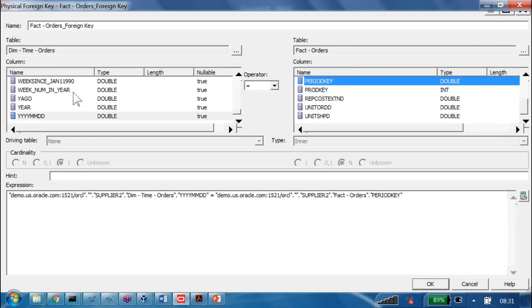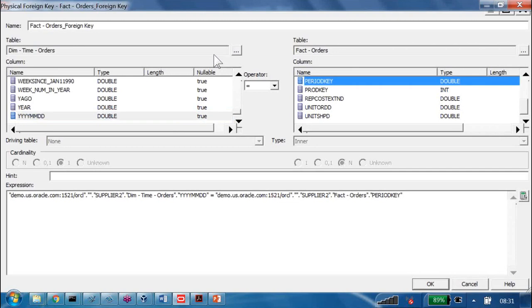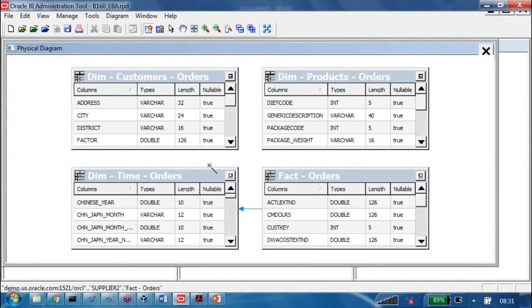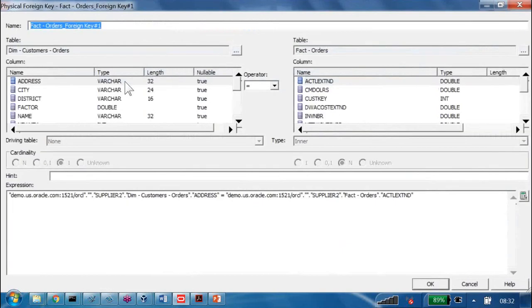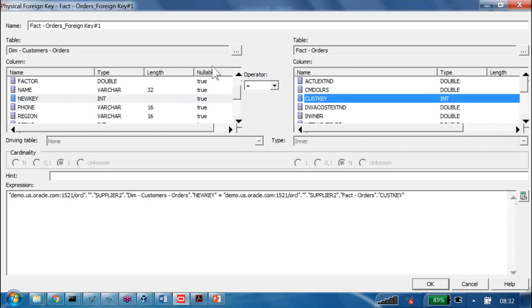Okay. Now in my case, I want to join YYYYMMDD and period key. I joined it. What is the default name? Physical foreign key. And what is the operator I used? Equal to. If I click on OK, does it become a foreign key join or a complex join? Foreign key join only, because I am using the equal to operator. Click on OK.